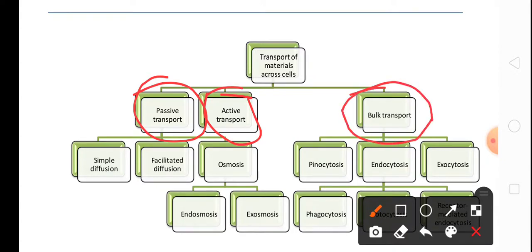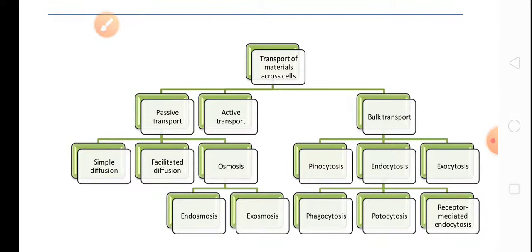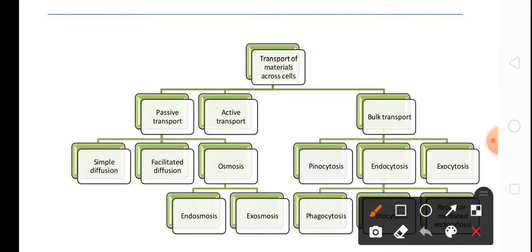Further, passive transport is again divided into three groups: simple diffusion, facilitated diffusion, osmosis. And osmosis is again divided into two groups: endosmosis and exosmosis. Now you can see here bulk transport is divided into three groups: pinocytosis, endocytosis and exocytosis. You can see these three groups.